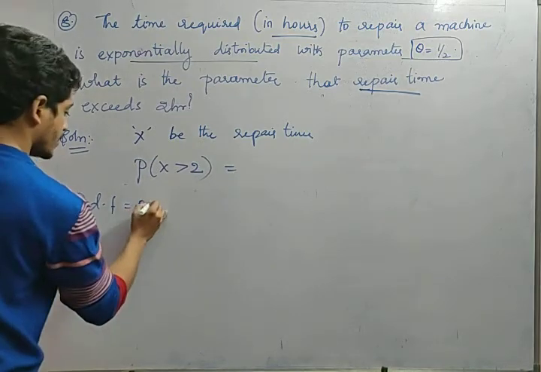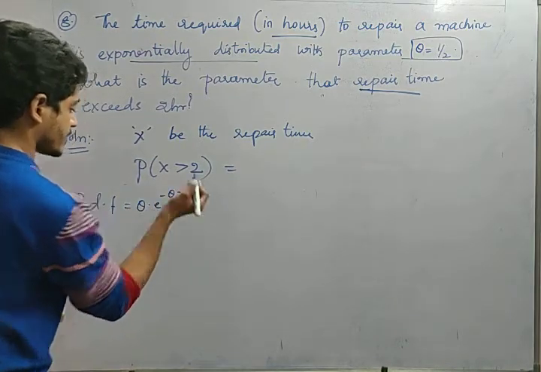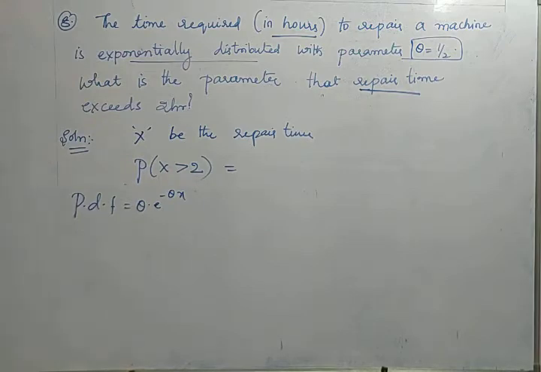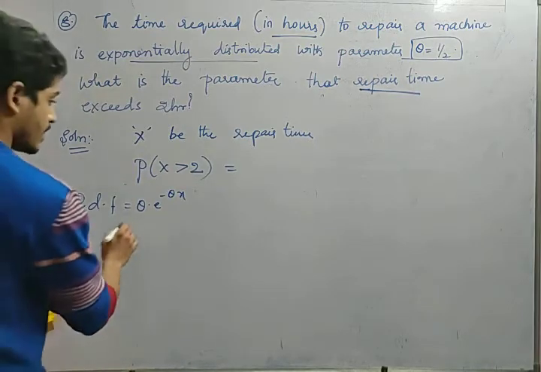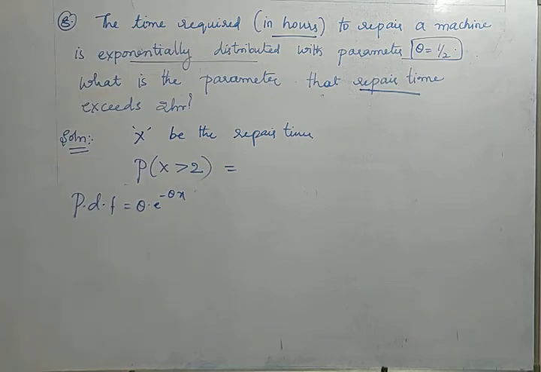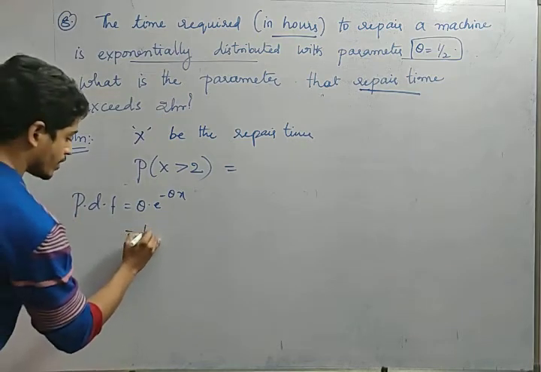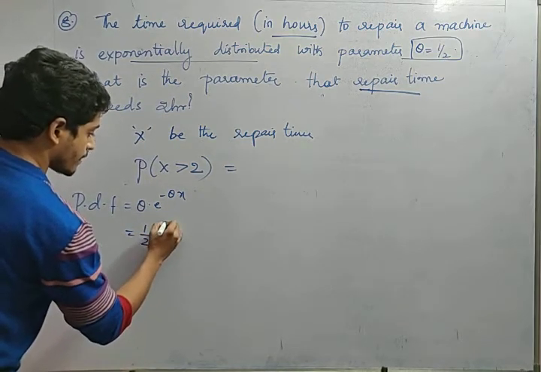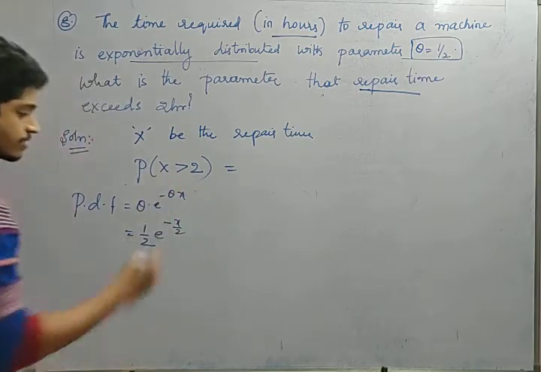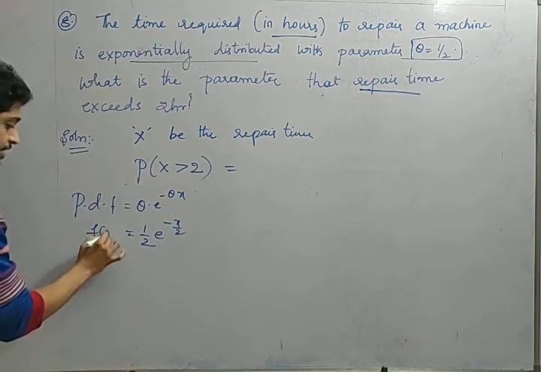Theta into e power minus theta into x. Is this the probability distribution function for exponential distribution case? Yes. Now what is the value of theta? One by 2 is given. So 1 by 2 into e power minus x by 2. Yes or no? This is the PDF, probability distribution function f of x.